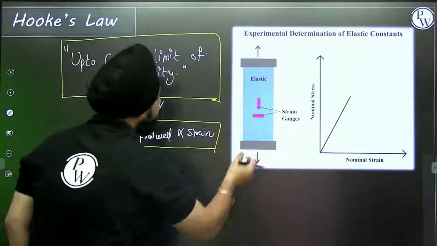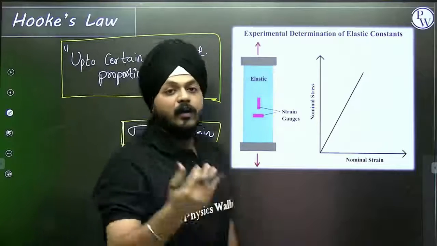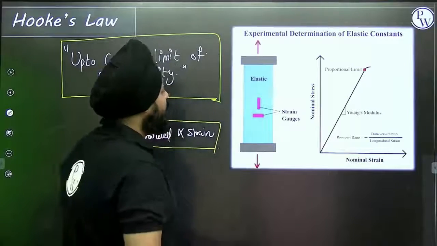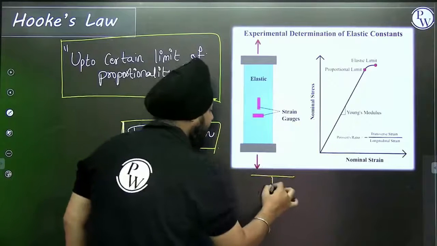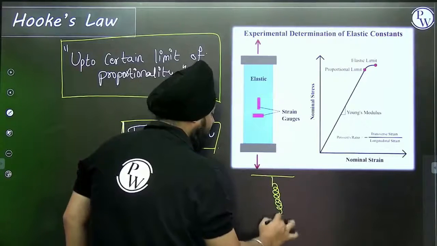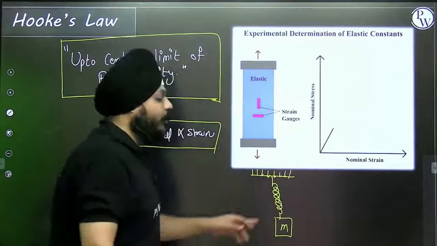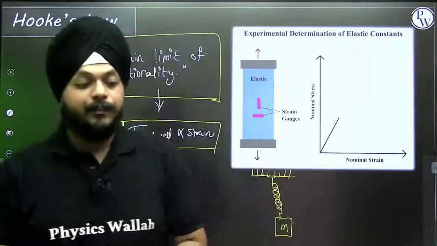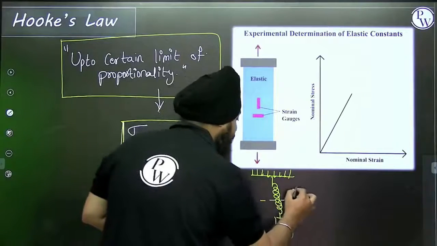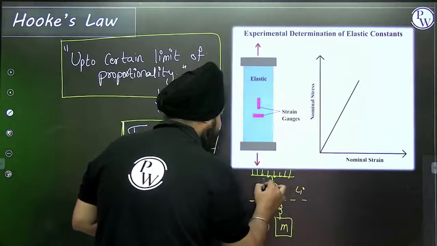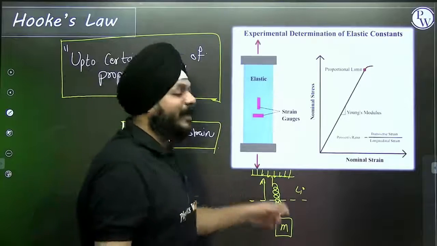Even you can see the visualization in front. This is all about the experiment of Hooke's law. Let us take a very simple example. If mass m is hung on a spring, obviously it is going to elongate from its natural length. Suppose initially this was its natural length L initial, and this is the final length of the spring. Obviously it is getting elongated now.